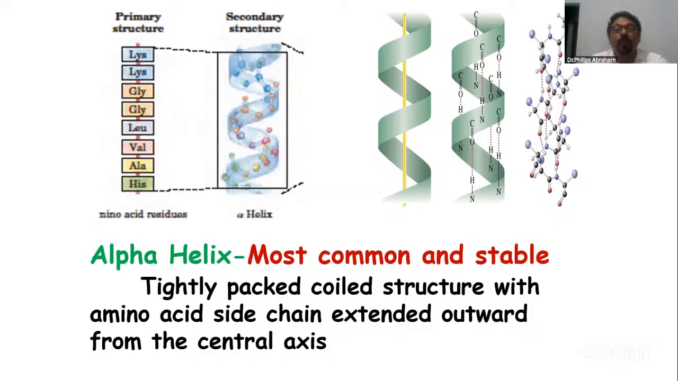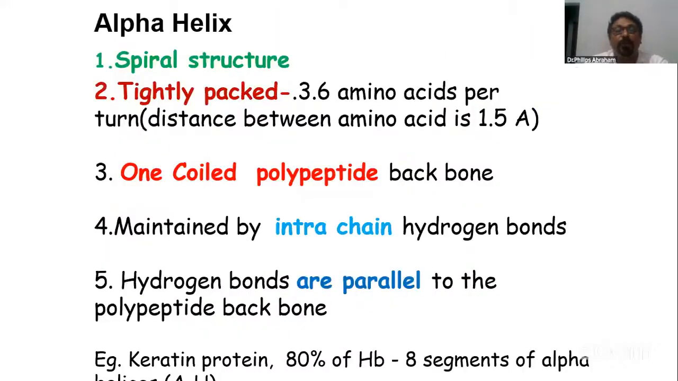So we'll just have some important points. I'll show you: a spiral structure, tightly packed. That means around 3.6 amino acids per turn, and the distance between two amino acids is around 1.5 angstrom. Whenever you see an alpha helical structure, there will be only one coil, one spiral, of the polypeptide backbone.